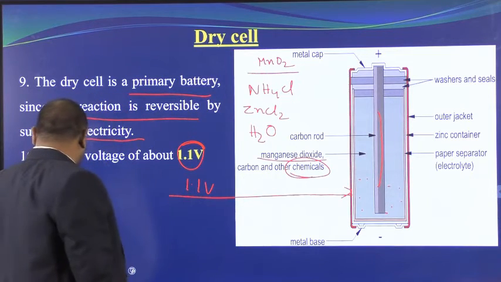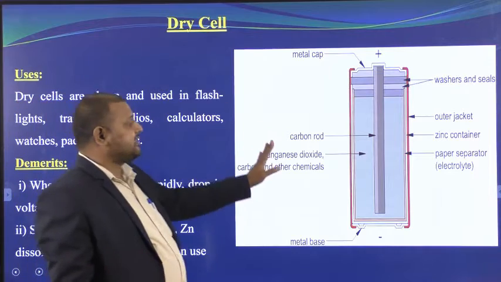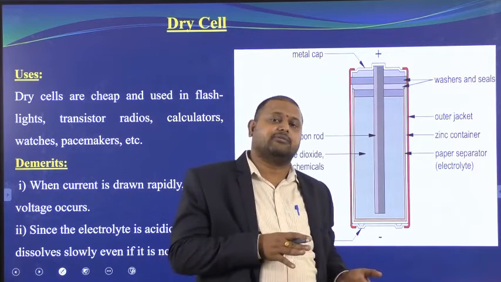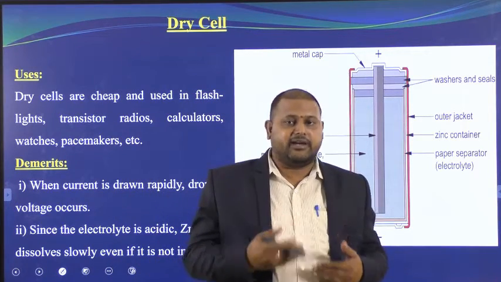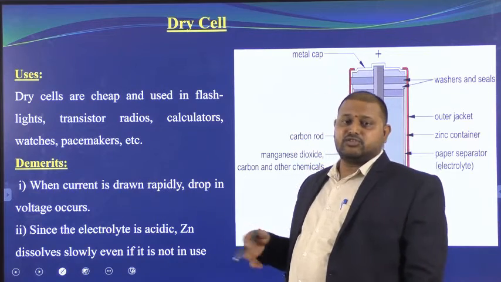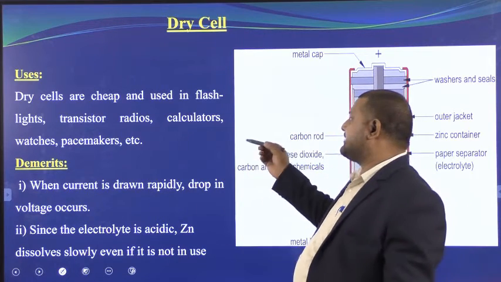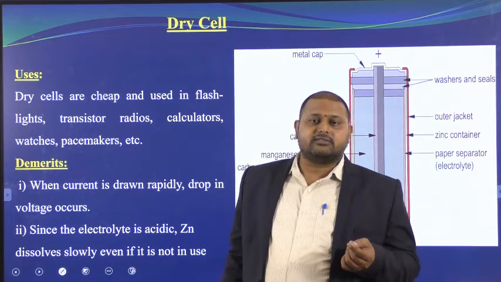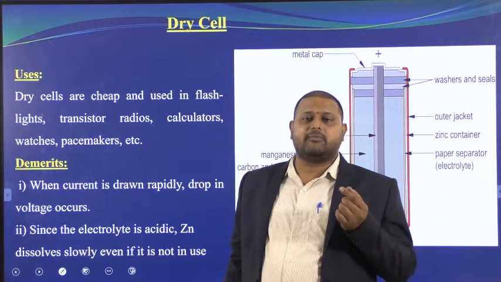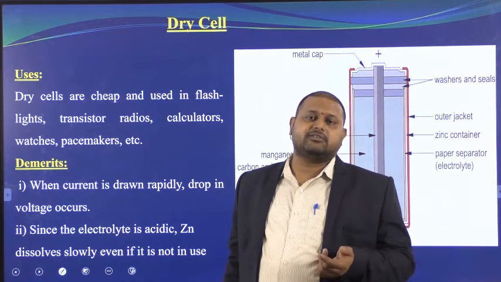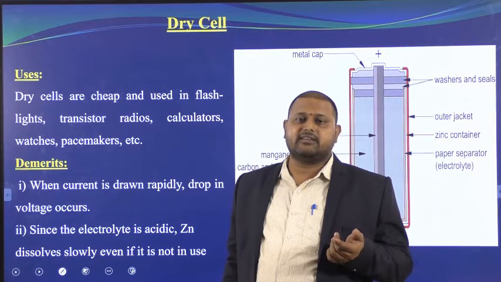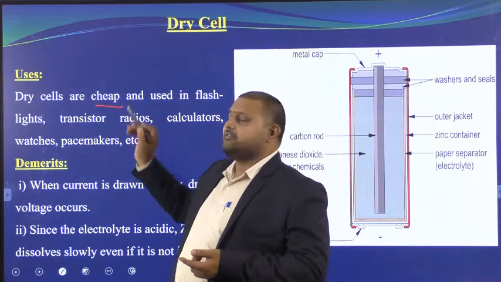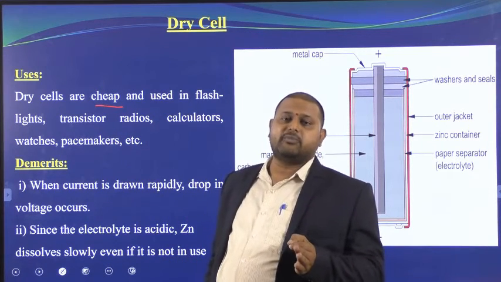So hope you are very thorough with this dry cell. This is the structure of the dry cell that we have to present from the examination point of view. Now we will have to give the important merits and demerits. Merits means uses. Where can we use this dry cell? And what is the importance of this dry cell? A dry cell is simply 10 rupees. But if your cell phone battery has a problem, you will have to pay a higher price. For 10 rupees, no company is going to give you a cell phone battery, right? It is very cheap. This is the first important positive point to be remembered.